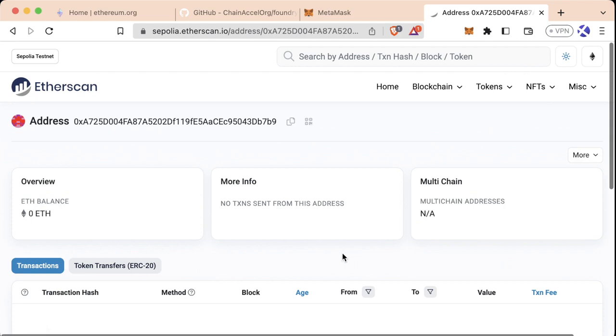Now I'm showing you this because pretty soon we're going to send our first ever blockchain transaction. If you've never sent a blockchain transaction before, we're going to do it on this testnet to give you some confidence as to what a transaction actually looks like when you do move over to a mainnet. And I'm showing you this site now because you're going to see when we send a transaction, a lot of this information is going to get updated.